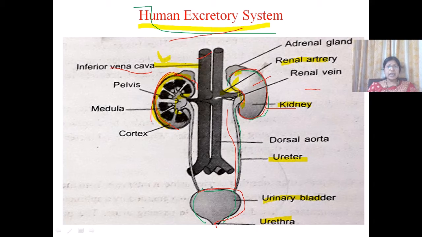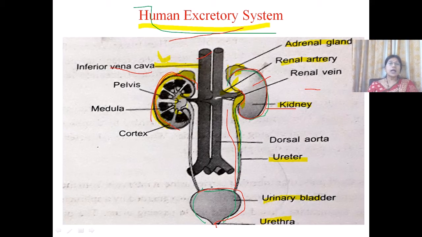And there is a pair of adrenal glands on each kidney, which are closely associated with the kidney. So at the anterior end, a pair of adrenal glands are present, but these glands are not associated with excretion. Now let us see about ureters.